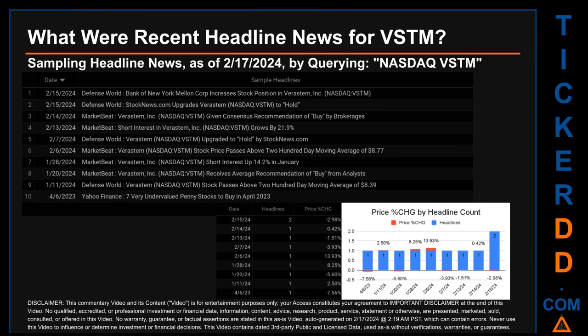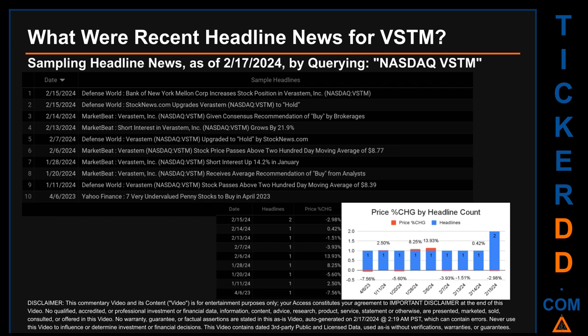Publication dates spanned 315 days. The latest publication was Thursday, February 15, 2024, when there were 2 found headlines. Defense World published the headline that read, Bank of New York Mellon Corp increases stock position in VSTM. Defense World published the headline that read, StockNews.com upgrades VSTM to hold. The oldest publication was on Thursday, April 6, 2023, 10 months and 11 days ago, when Yahoo Finance published the headline that read, 7 very undervalued penny stocks to buy in April 2023.